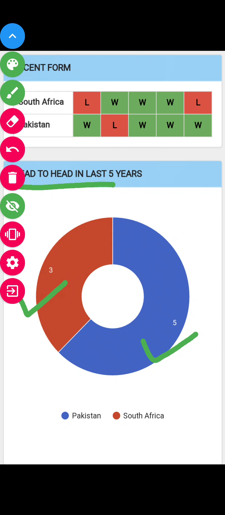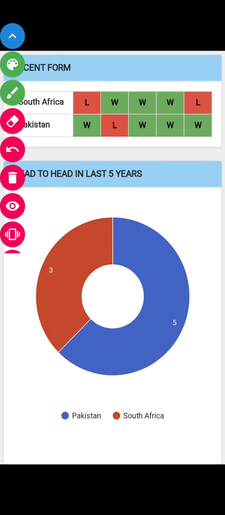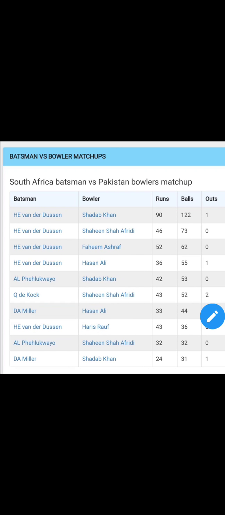Now moving on to our next topic. After that we have to see the batsmen versus bowlers matchup. That is South Africa batsmen and Pakistan bowlers matchup. So here you can see that first let's come to our